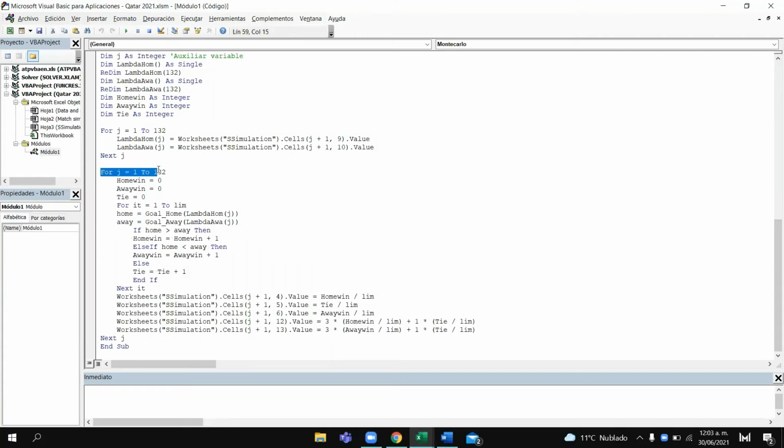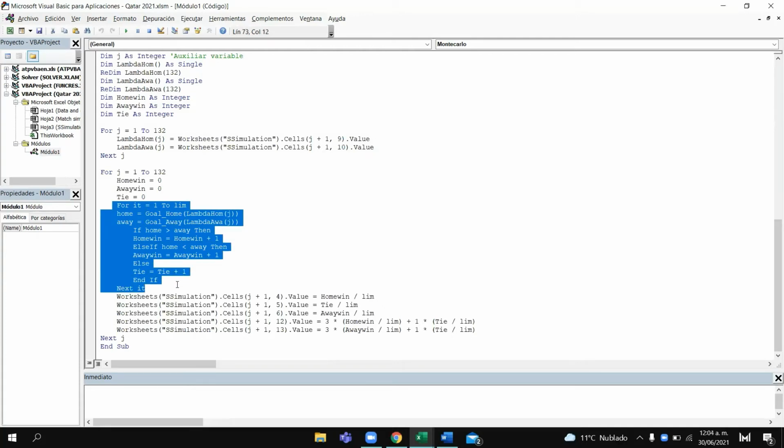So we start the loop and we will do it for each of the matches. We initialize our counters with value 0. And what we do here is that we do the n simulations of the corresponding match.